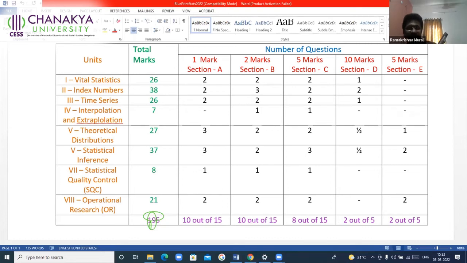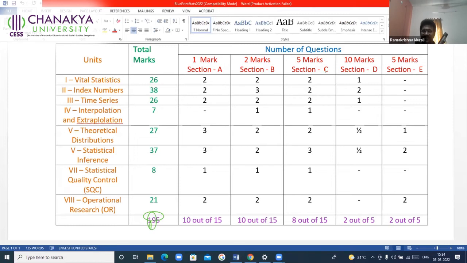Again, you'll have to answer 10 out of 15. You are a brilliant student. You know all the 15. Again, 2 marks questions won't take much time. Write all the 15, complete. Otherwise, write 12, 13. If you know only 13, you write only 13. If you know only less than 10, nothing can be done. If you know more than 10, whatever you know, you write completely. You write up to 15, you write.